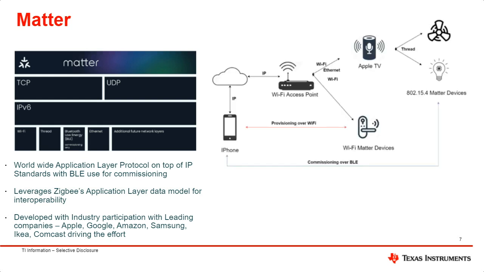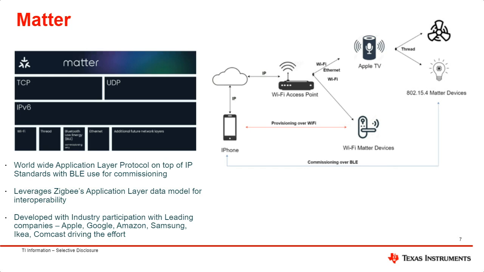So what does the network topology of a Matter-enabled smart home look like, and how can devices join the Matter network? Well, let's start with the Wi-Fi access point, or router, because it is the wireless center of the home as it enables cloud connectivity. And let's assume that mobile devices are already connected to the home's access point over Wi-Fi. A Matter controller, like an Apple TV, can be connected to the access point through Wi-Fi or Ethernet. The Matter controller, in this case an Apple TV, is also required to start the Matter network.